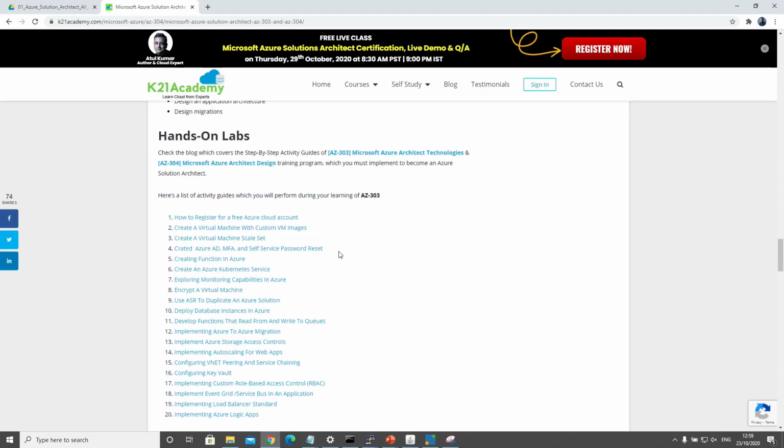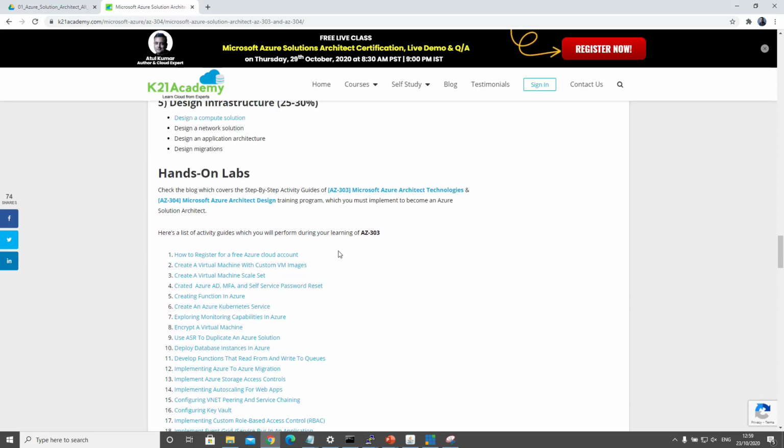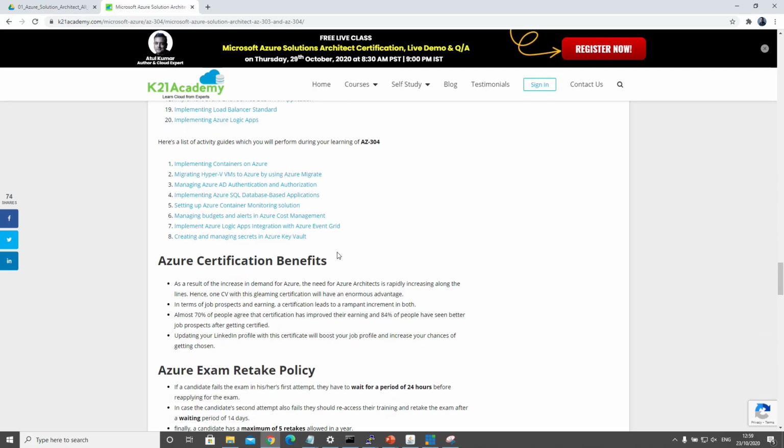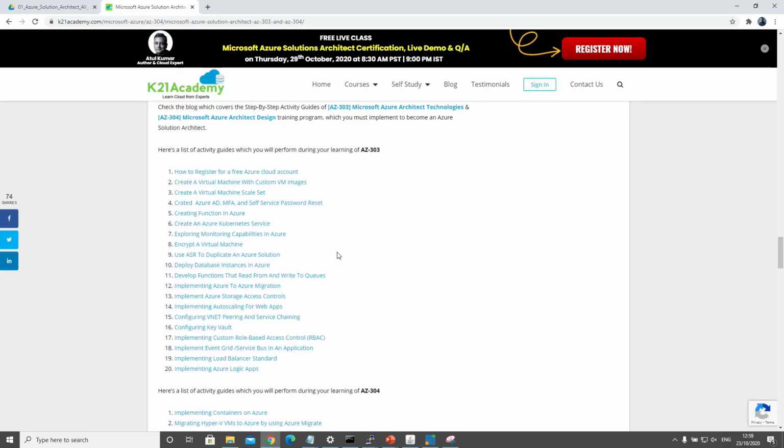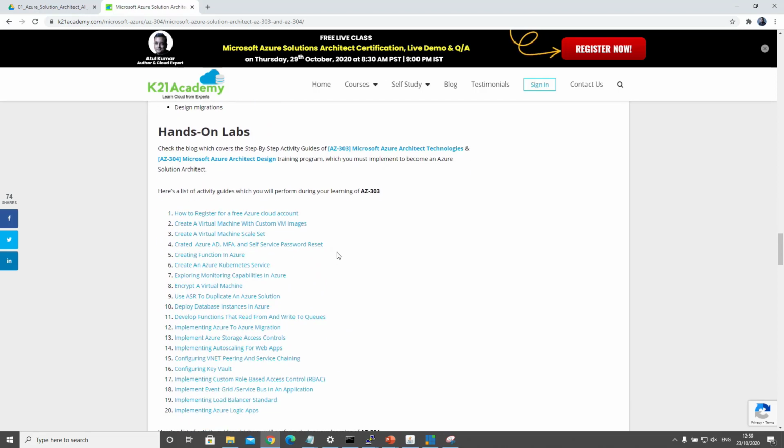Now we also cover roughly around 40 guides, 27 guides on implementation, which is the AZ-303 certification, and around 17 guides we'll be doing on AZ-304. So all the hands-on labs that you must perform will be documented here as well.